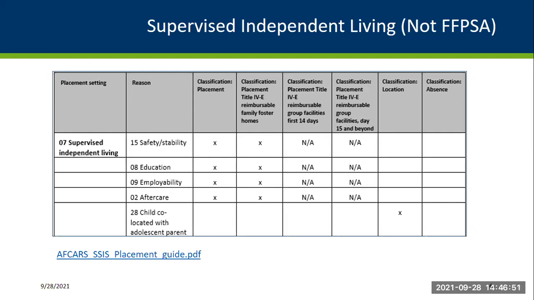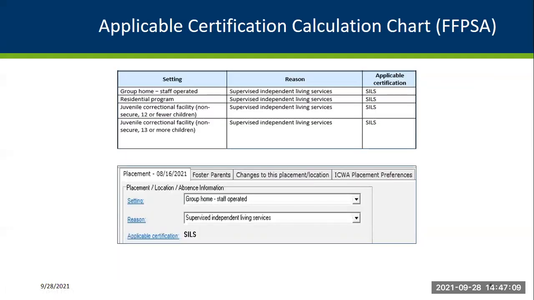The individual will have a MAPC associated with them, and individuals in this setting will use the MAPC dollars to pay for rent, personal needs, etc. For the applicable certification of SILS, the individual is not assessed for MAPC, and the facility that the individual is placed in will receive Title IV-E dollars. And the individual is not eligible for a MAPC assessment or to receive those MAPC dollars.